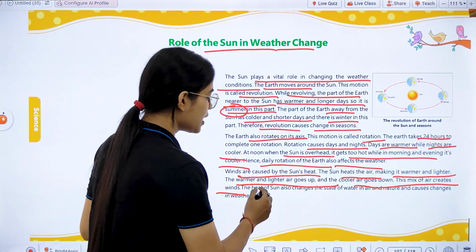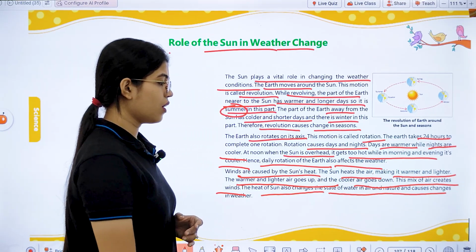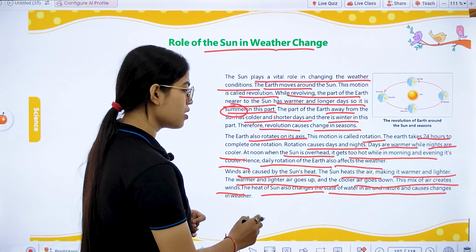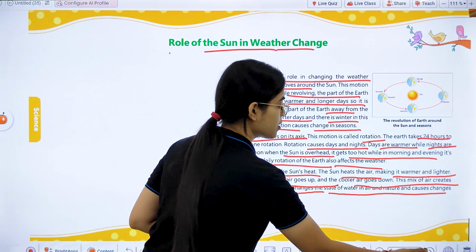Okay? The heat of the sun also changes the states of water in air. And this causes changes in weather. Right?